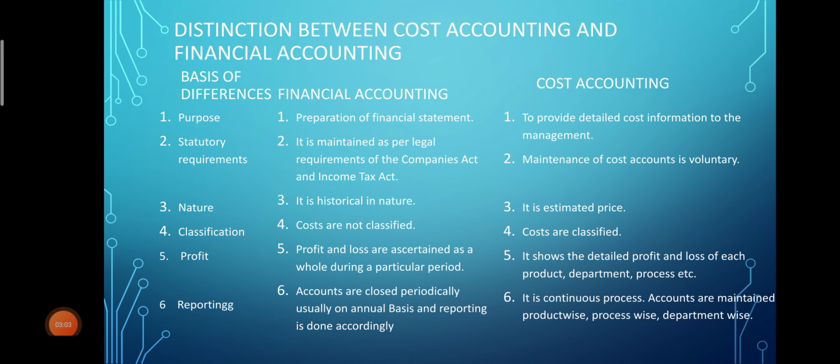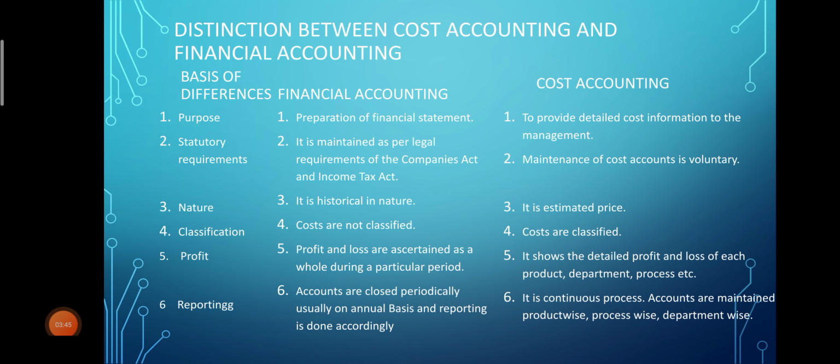Next is classification. Now under financial accounting, costs are not classified, because here we will be preparing the trading and profit and loss account, wherein in the trading account all direct expenses will be taken, and in the profit and loss account all indirect expenses will be taken. Next, in cost accounting, costs are classified. In this case, cost will be classified as direct cost, indirect cost, variable cost, fixed cost, abnormal cost, normal cost. So likewise the costs will be classified.